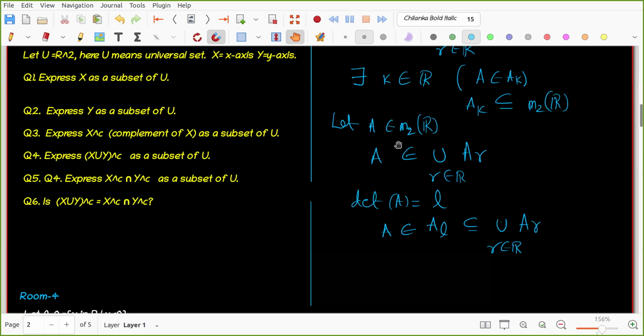Now for the other direction, take A in M2 of R. Then it has some determinant, say determinant equal to L. Then A belongs to AL, but AL is a subset of the union. So I took A in M2 of R and showed that it is in the union, right? Okay. So now can you tick yes if you're clear about it till now?